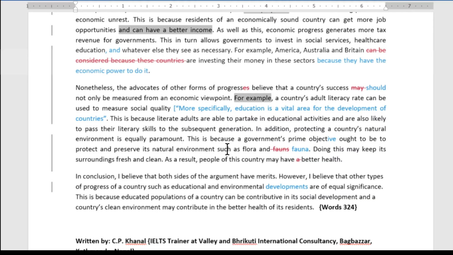I guess it sort of comes into the next sentence. Doing this may keep its surroundings fresh and clear. This could probably be connected to this sentence. It'd probably be possible to merge these two sentences, and then as a result, people of this country may have better health. Yeah, it's okay.